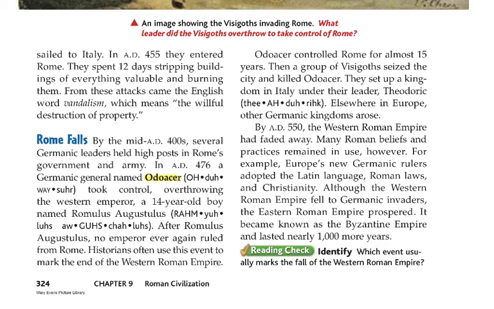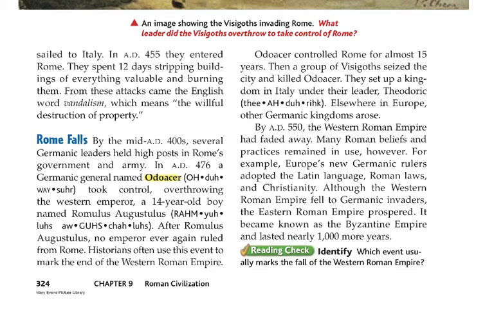Odoacer controlled Rome for almost 15 years. Then a group of Visigoths seized the city and killed Odoacer. They set up a kingdom in Italy under their leader, Theodoric. Elsewhere in Europe, other Germanic kingdoms arose. By AD 550, the Western Roman Empire had faded away.